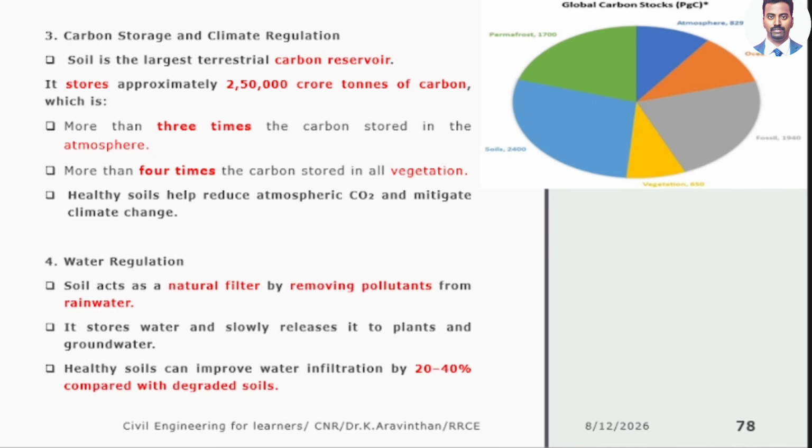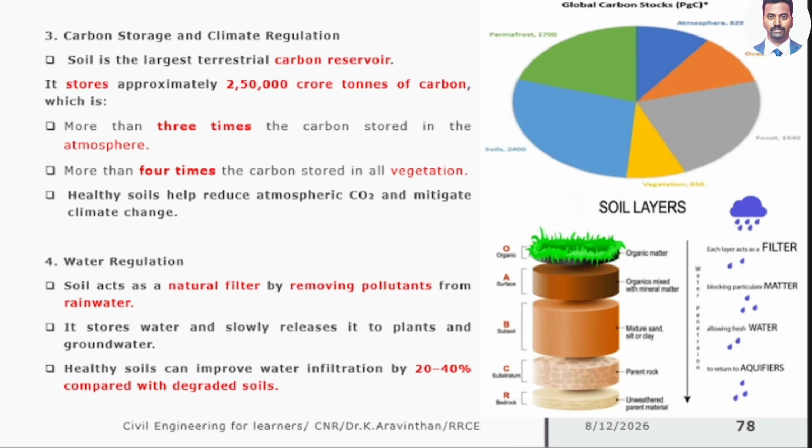Next thing is water regulation. Sir, if you pour water in soil, it automatically purifies the water. Soil acts as a regulator. It naturally filters by removing the pollutants. If you pour some water above the soil, it finally percolates here. You are getting groundwater, no? Groundwater will be pure. You cannot see suspended particles because it regulates all the matters, pollutants with the soil. If you have a good soil, it is a good regulator.